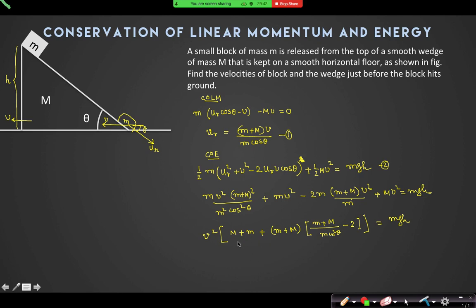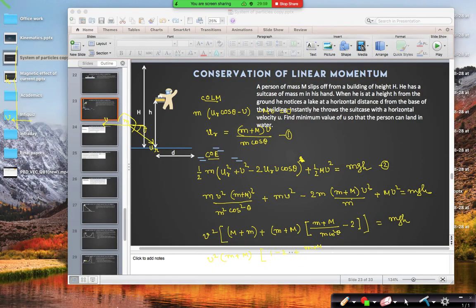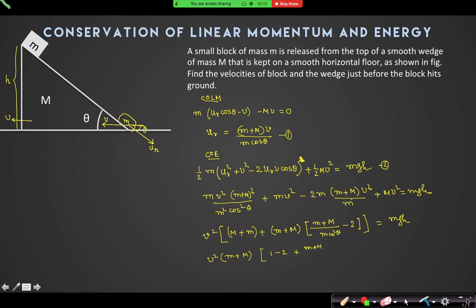So I can again take M plus m common from here. V square into (M plus m) into (1 minus 2 plus (M plus m) by m cos square theta). Right? Only a calculation now.